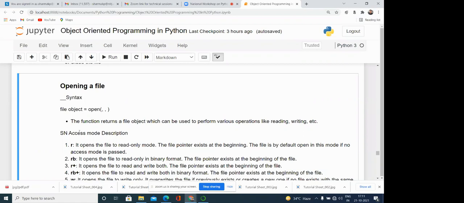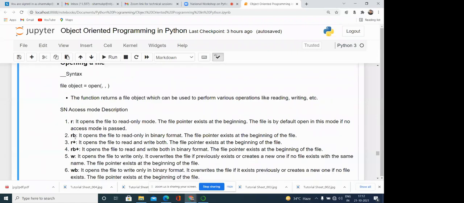Then it opens the file in read only mode. The file pointer is at the beginning of the file. The file is opened by default in this mode if no access mode is passed. So the mode is optional. If we do not give any mode, then by default the file is opened in read mode.